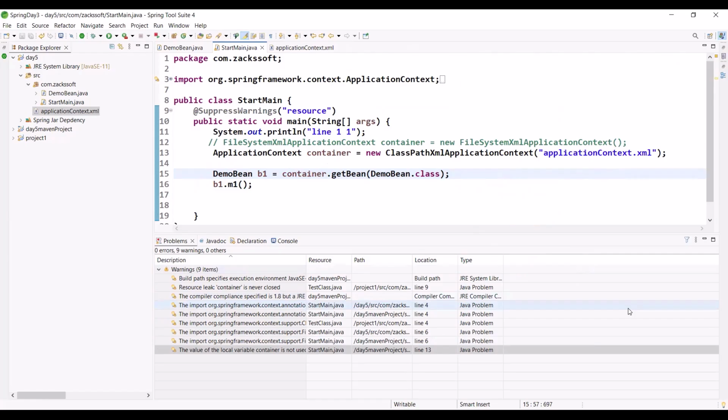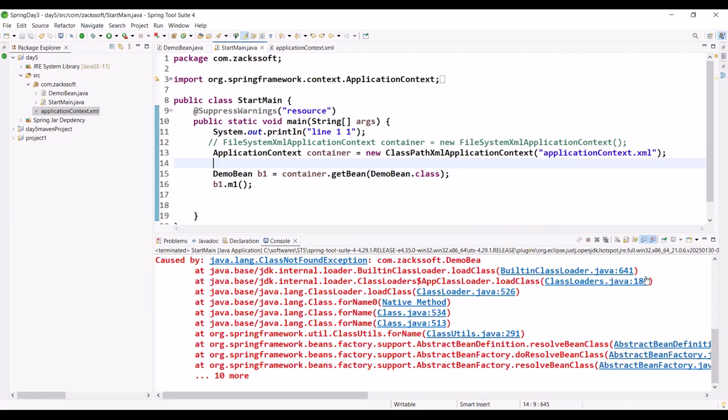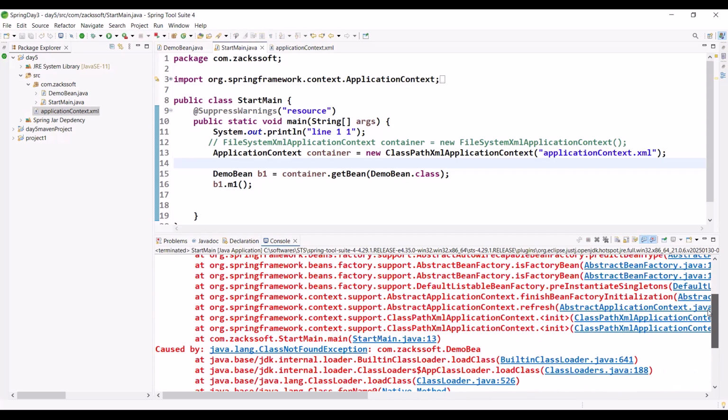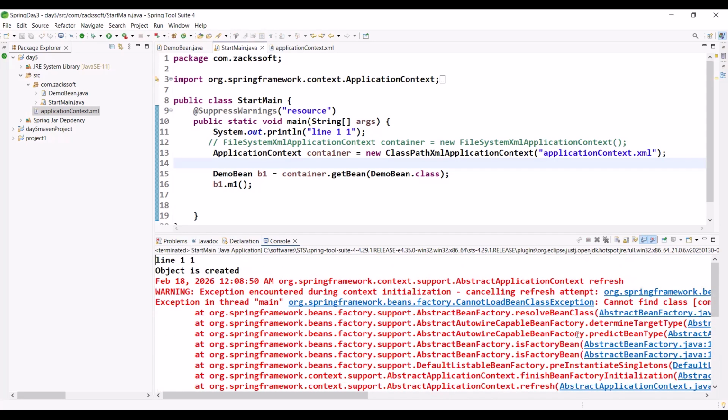So the Spring container will simply generate an error, right? Shift, save. Is it okay? Canceling refresh attempt. You can see the warning. Have you got my point?